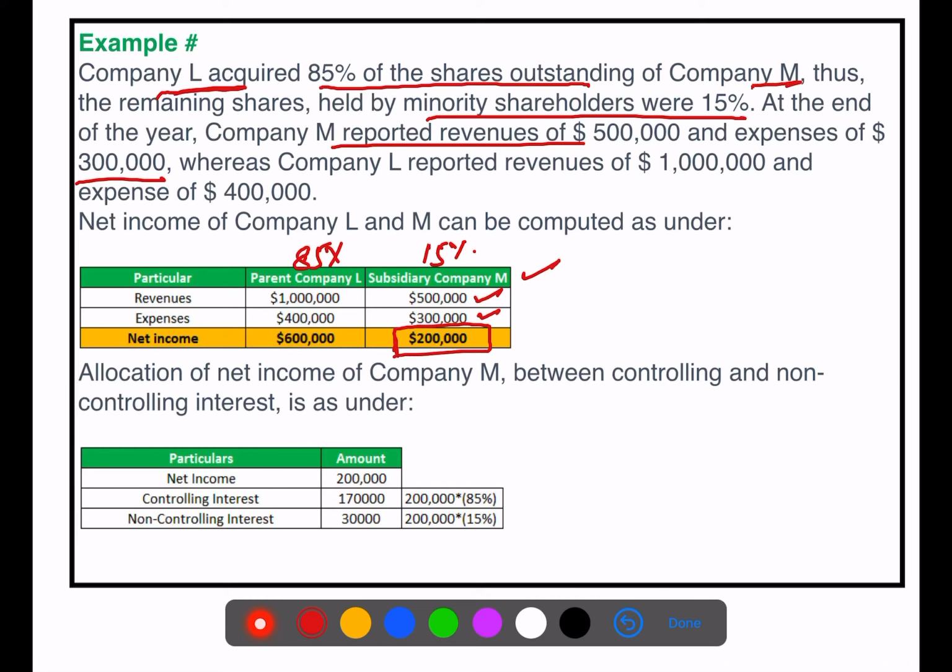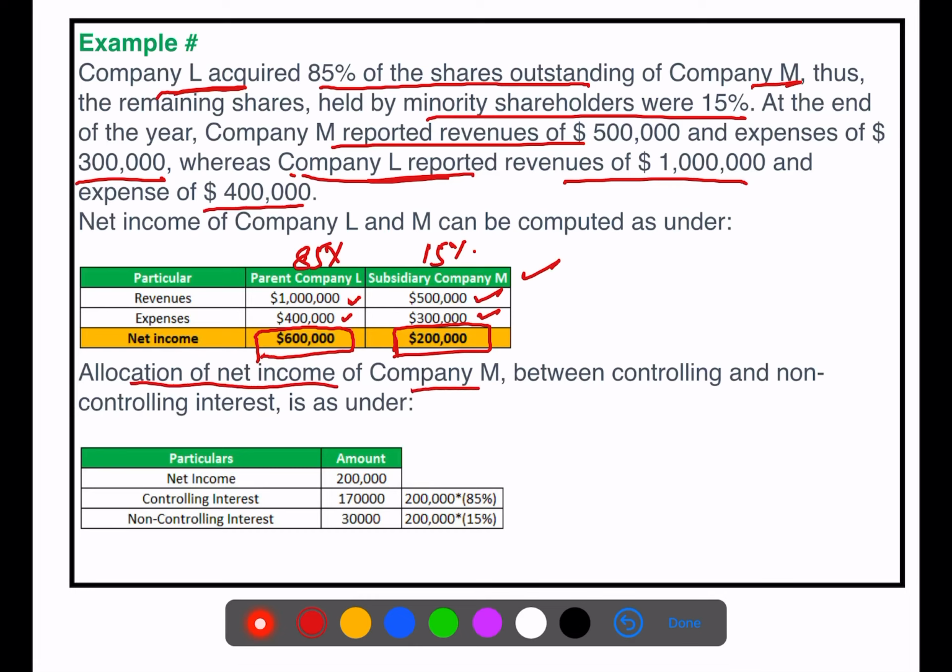Whereas company L, the parent company, reported revenues of $10 lakh and expenses of 4 lakh. So the net income of the parent company is $6 lakh. Next is allocation of net income.